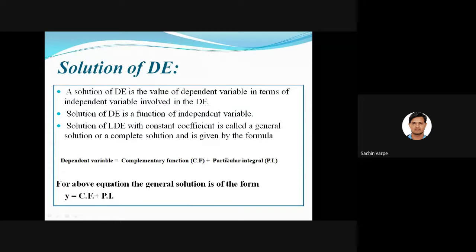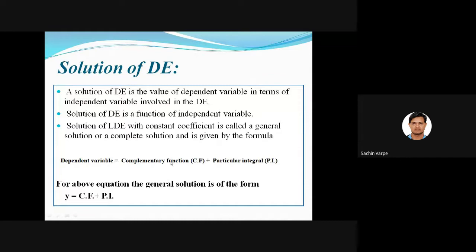y is not necessarily the dependent variable, always remember. Dependent variable can be anything, independent variable also can be anything. So don't just stick to y and x only. The given differential equation can be in any form. Okay, so the solution is called a general solution, and the formula is what?